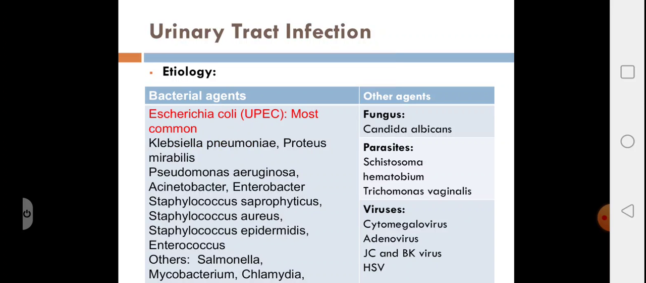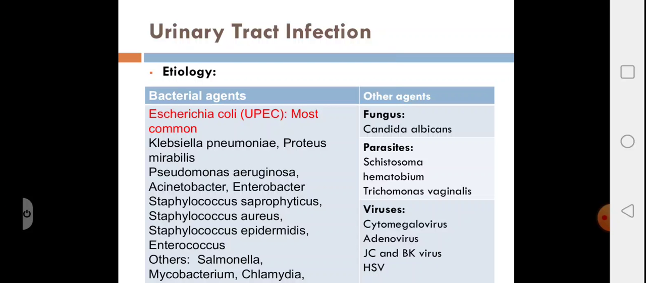Other bacteria are Enterobacter, then gram-positive organisms like Staphylococcus saprophyticus. It is one of the most common pathogens in sexually active women, next only to E. coli. Okay, so whenever someone asks you what is the most important cause of UTI in sexually active females, the first cause is Escherichia coli. The next is Staphylococcus saprophyticus. Other causes are Staphylococcus aureus, Staphylococcus epidermidis, Enterococcus, and others like Salmonella, Mycobacterium, Chlamydia.